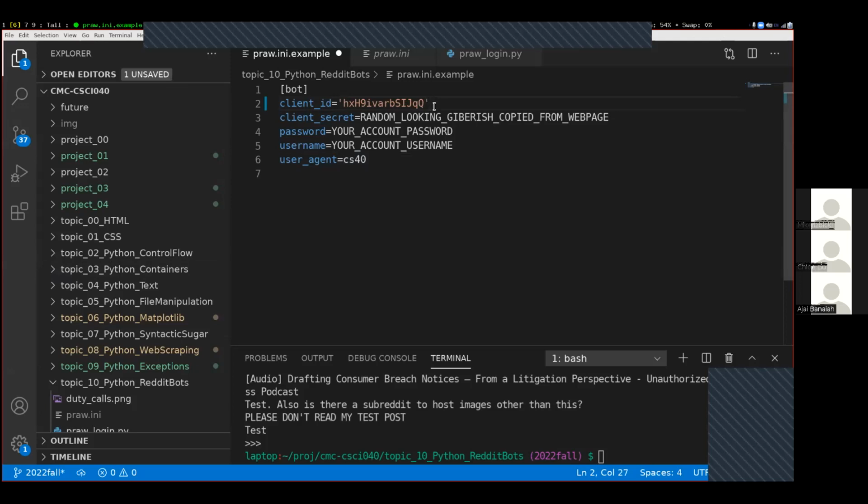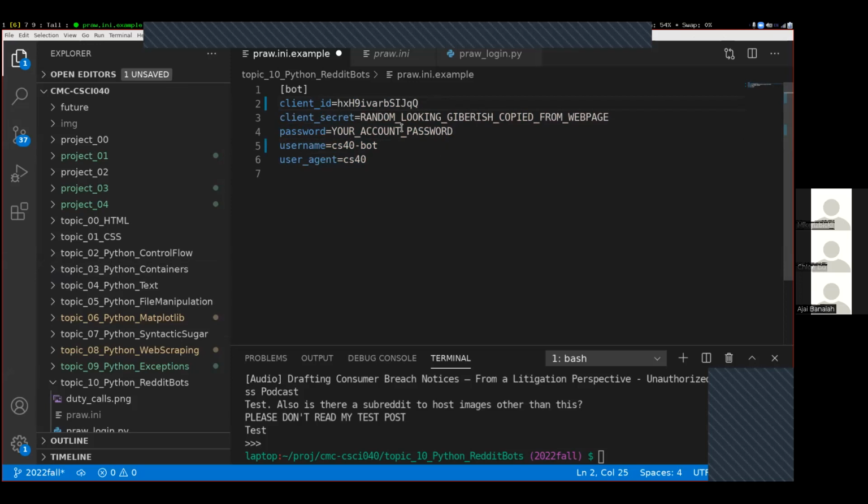That's like a username, so it's okay for me to show that to you. Similarly, the username down here looks something like CS40-bot for me. Sorry, these have no quotation marks around there, I believe.